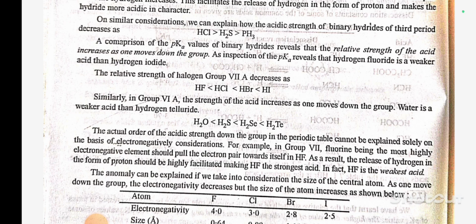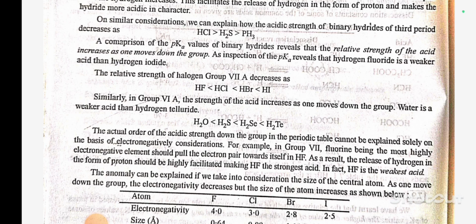A comparison of pKa values of binary hydrides revealed that the relative strength of the acid increases as one moves down the group. An inspection of the pKa values reveals that hydrogen fluoride is a weaker acid than hydrogen iodide. The relative strength of the halogen acids in group 7A increases as HF less than HCl less than HBr less than HI. Similarly, in group VIA, the strength of the acid increases as one moves down the group. Water is a weaker acid than hydrogen telluride. H2O less than H2S less than H2Se less than H2Te.